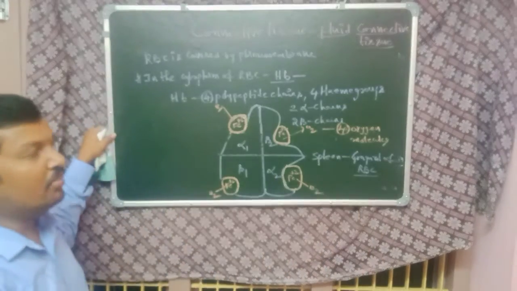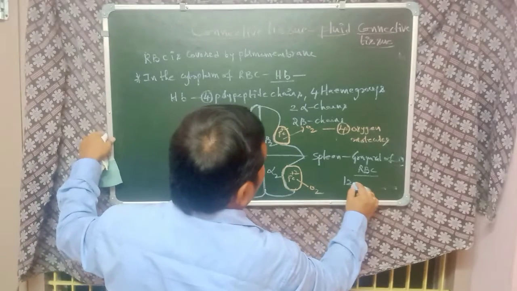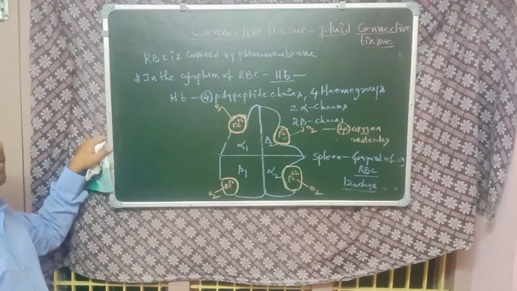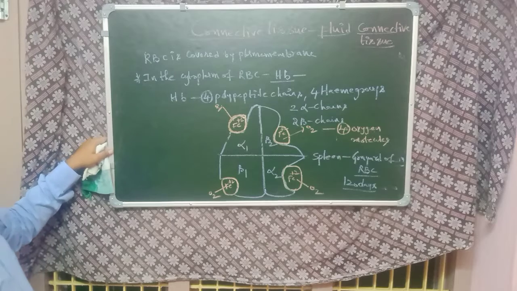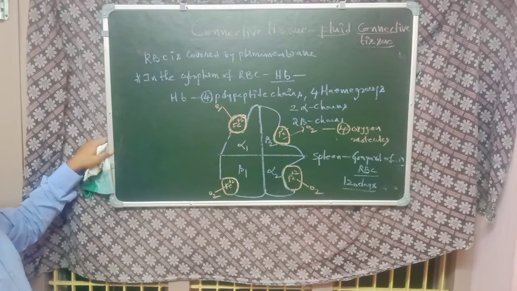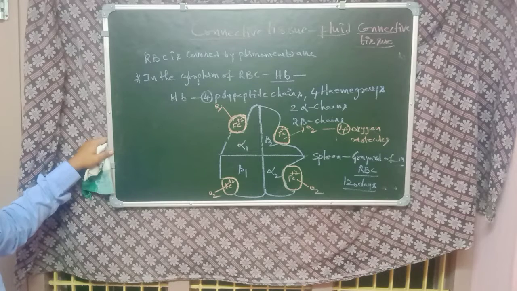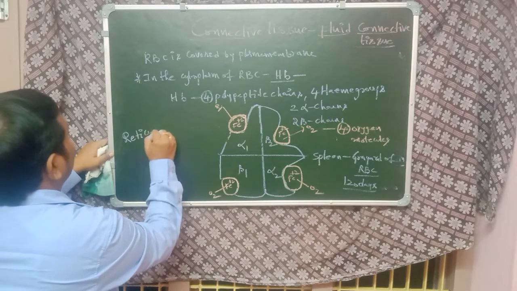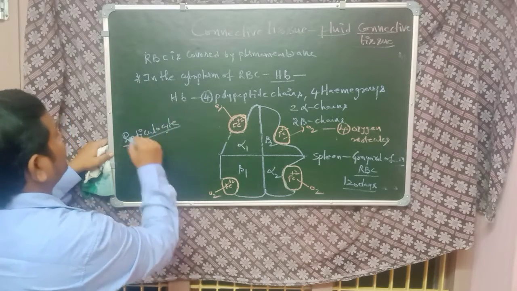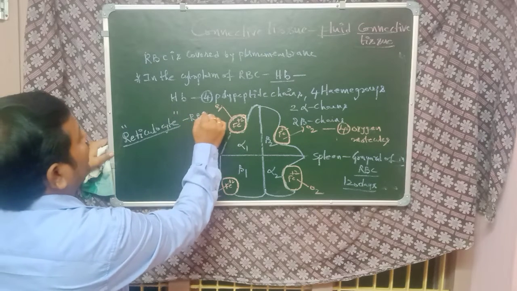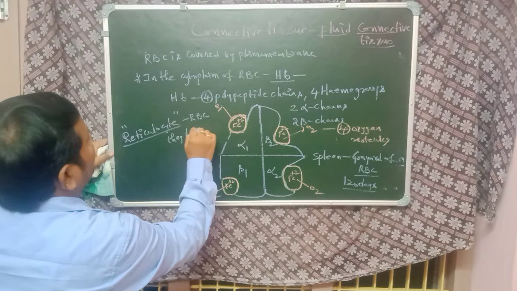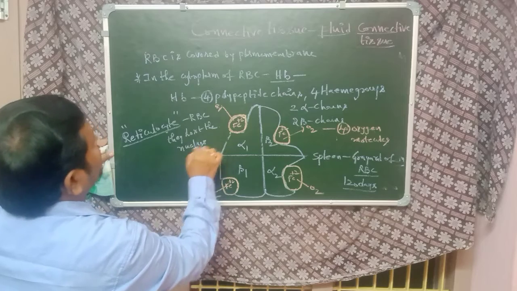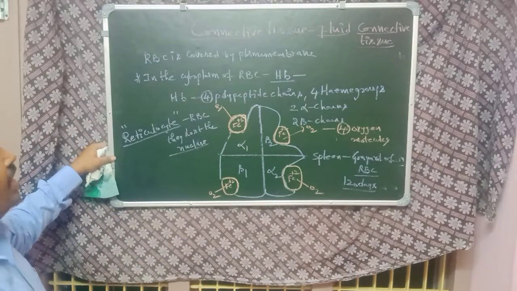The lifespan of RBC is 120 days. These RBC cells lose the nucleus at the reticulocyte stage. In this stage, the RBC cells lose the nucleus. That's why the RBC cells are also called enucleated.